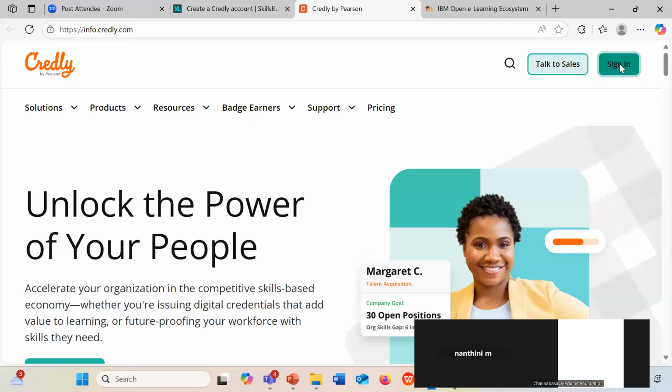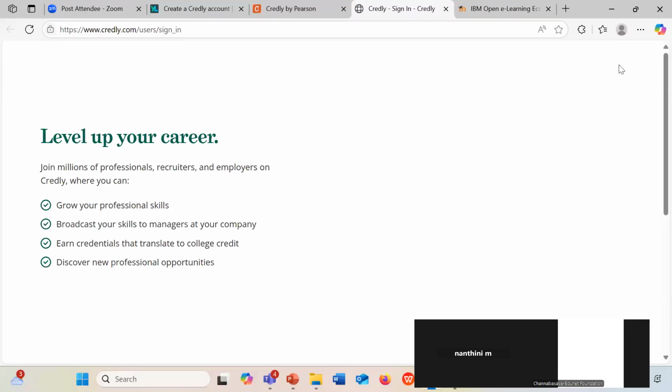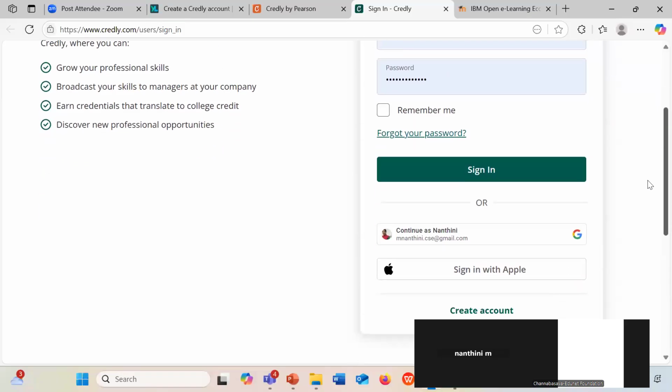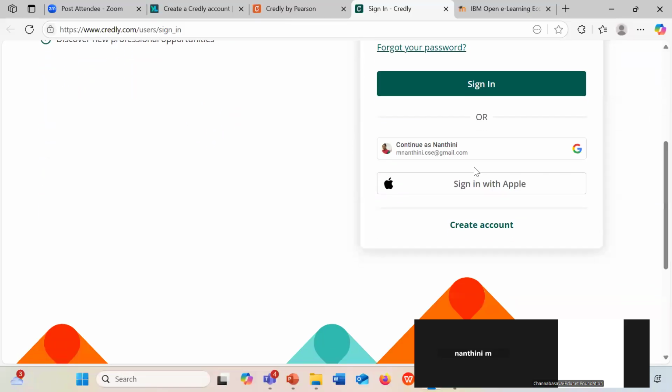Just click on sign in. Students, just follow my instruction. Those who have already created, no problem. Students, those who have not yet created, just click on sign in and scroll down to the bottom where you can find create an account. Can you see here, create an account?